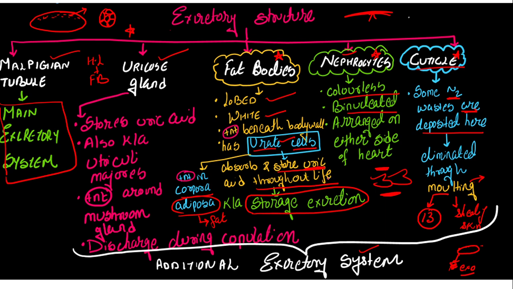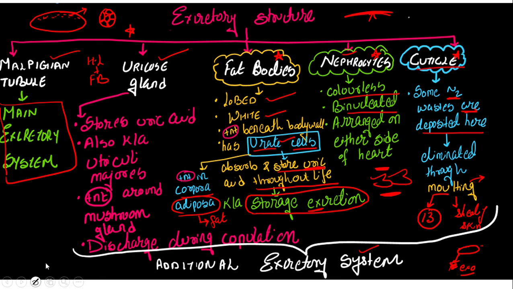Ma'am, if it is present in the cockroach, then why are we calling it an excretion? Because it is present only in the fat bodies. It is not distributed among all the body parts. It is only stored in the fat bodies, so it is not going to harm the other organs. Hence, we call it storage excretion.